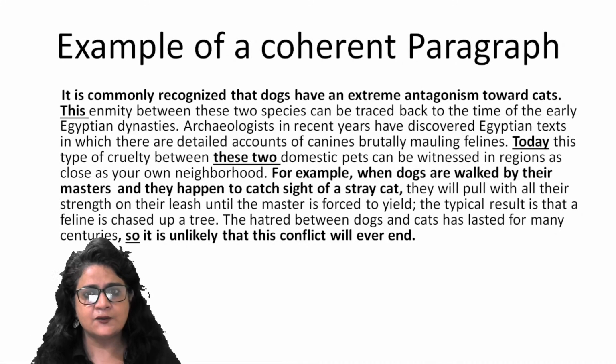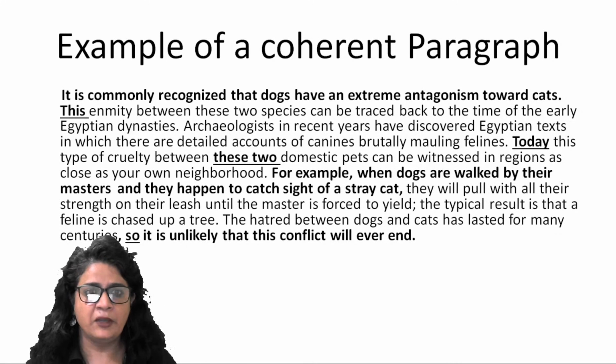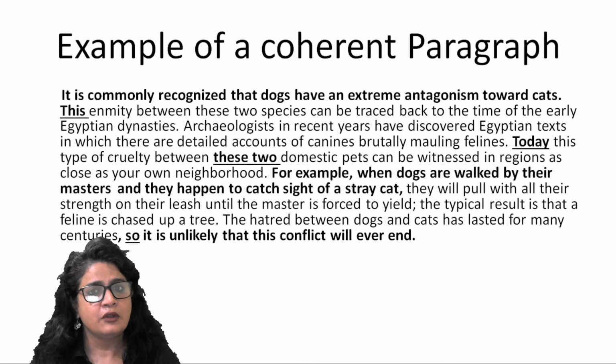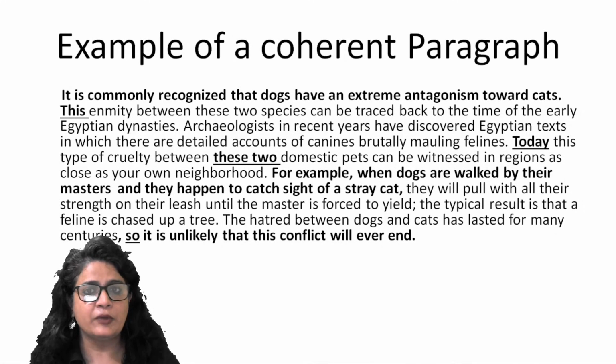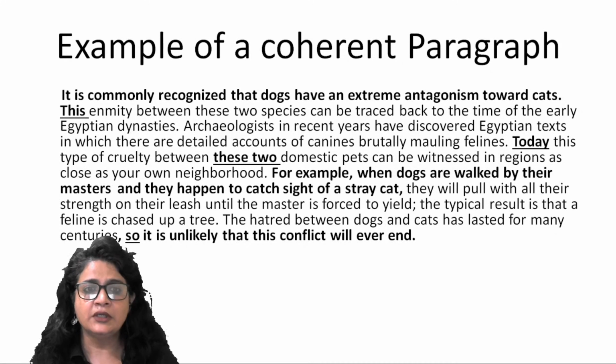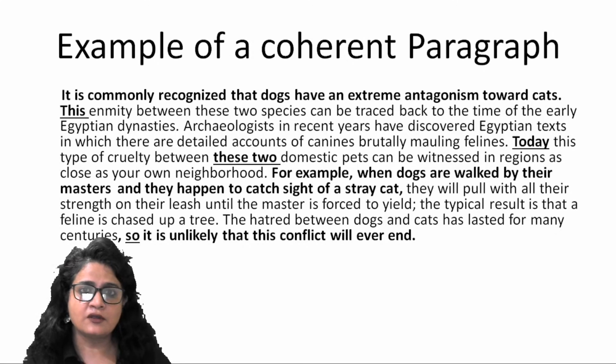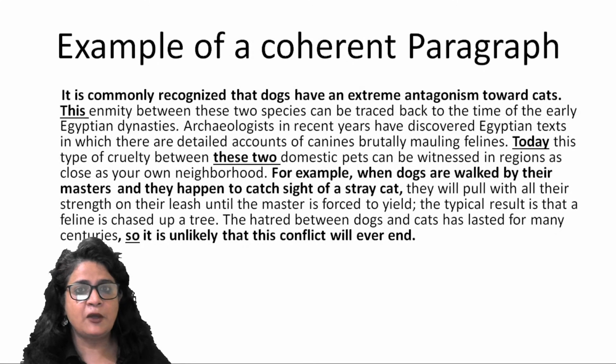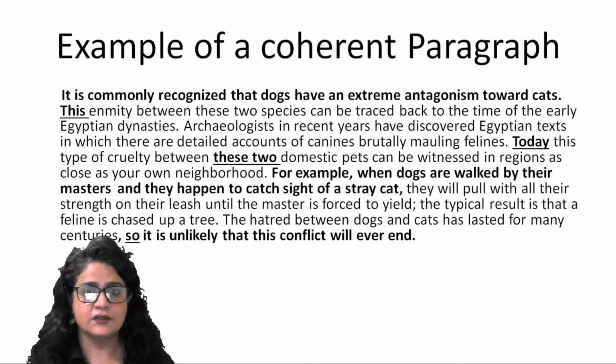So I'll just bold-face it so that you understand that this is what is going to control the flow of thoughts, the structure of the sentences, right? So controlling idea at the beginning. Now this is a referencing word here, which is referring to the idea which has been introduced in the opening statement. So antagonism has been replaced with enmity. So this enmity between these two species can be traced back to the time of the early Egyptian dynasties. So he talks about the origin. He talks about the early references, the ancient references.